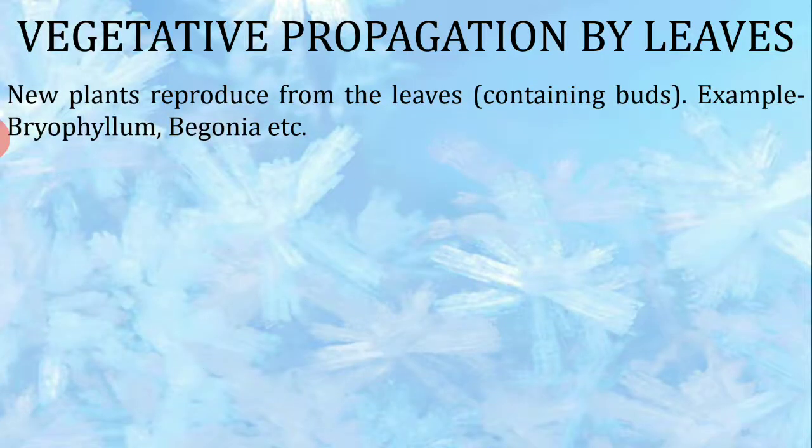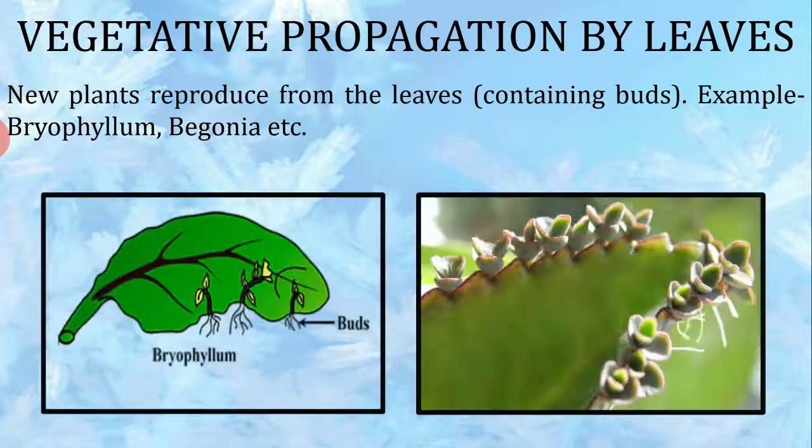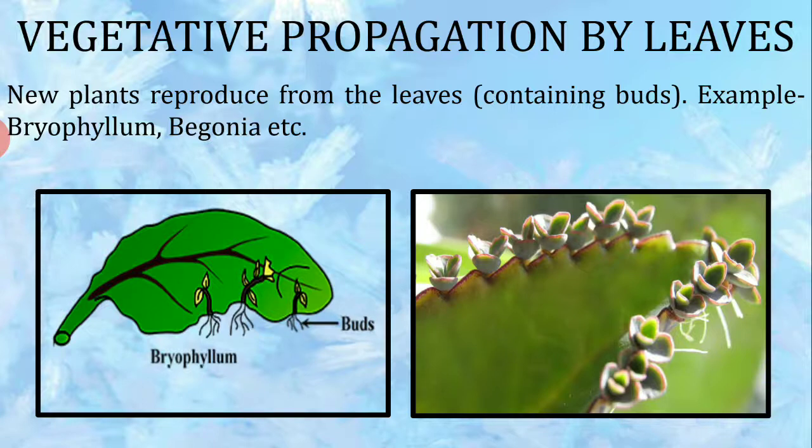Then vegetative propagation by leaves, the third way. New plants reproduce from the leaves containing buds. Examples are bryophyllum and begonia. The first picture is that of the bryophyllum plant children, where the edges or the margin of the leaf develops the leaf buds. The picture shows how the leaf buds, when they start growing, fall from the leaf and act as an individual plant.